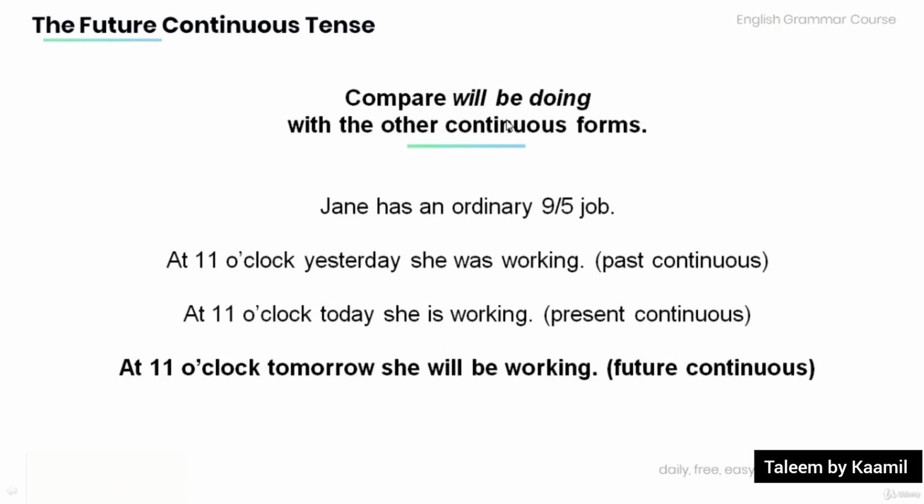Now let's compare will be doing with the other continuous forms. Jane has an ordinary 9-to-5 job. At 11 o'clock yesterday, she was working. This sentence is in the past continuous. At 11 o'clock today, she is working. Present continuous. At 11 o'clock tomorrow, she will be working. Future continuous.